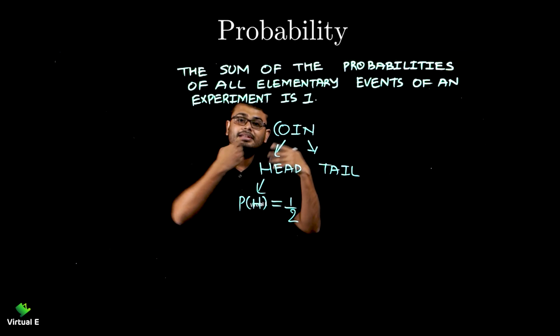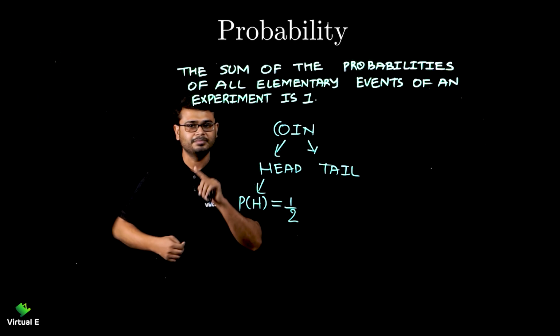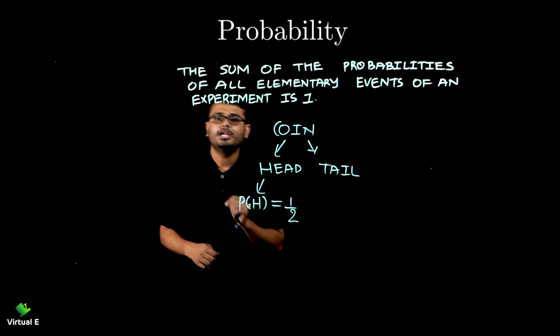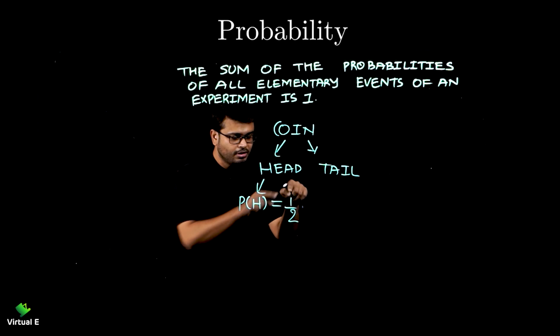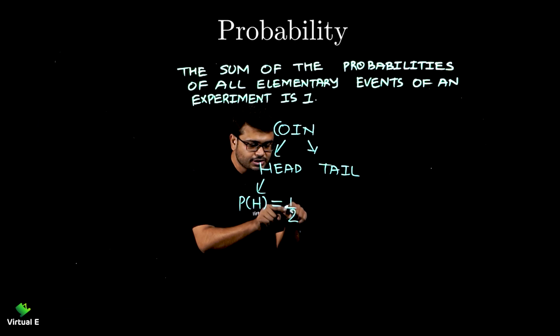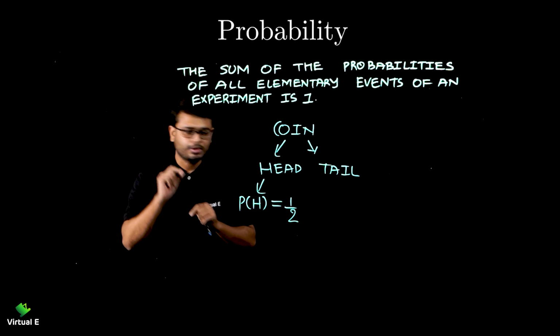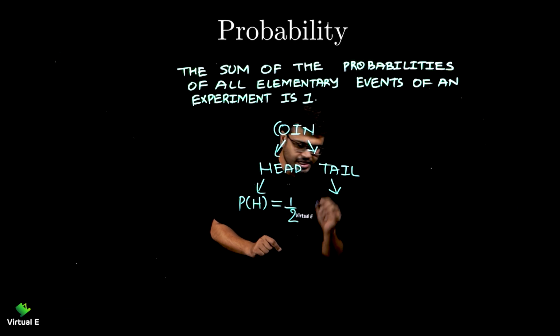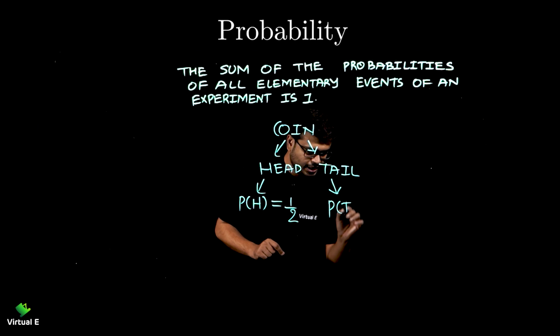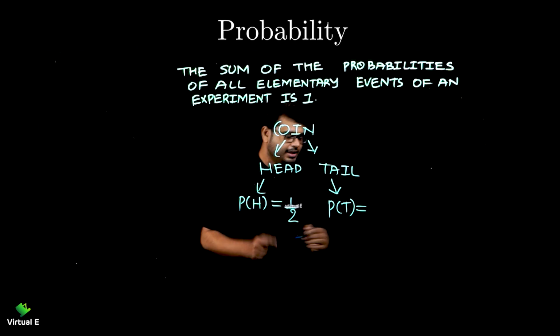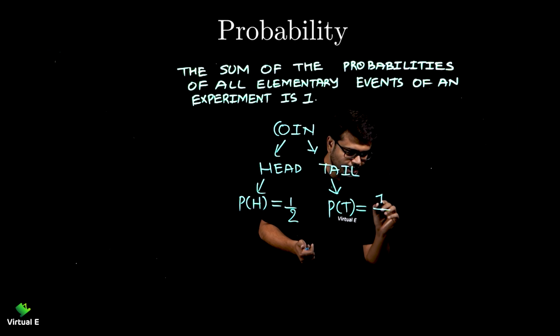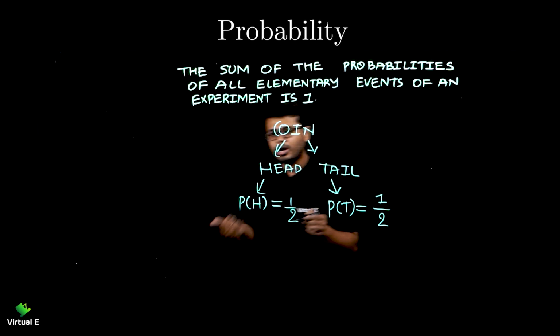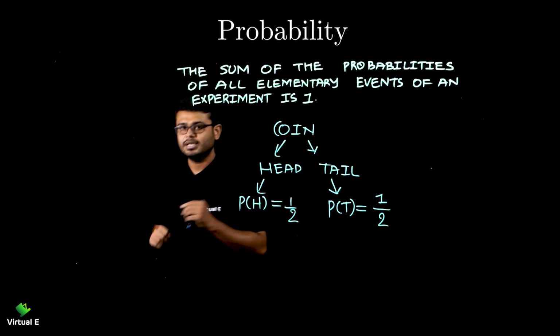But how many times is head coming in it? One time, right? So that will be in the numerator. So 1 by 2: 1 time head is coming and 2 is the total number of outcomes. Now let's do the same for the tail. So the probability of tail will also be 1 by 2. Think why? The same case applies to tail.